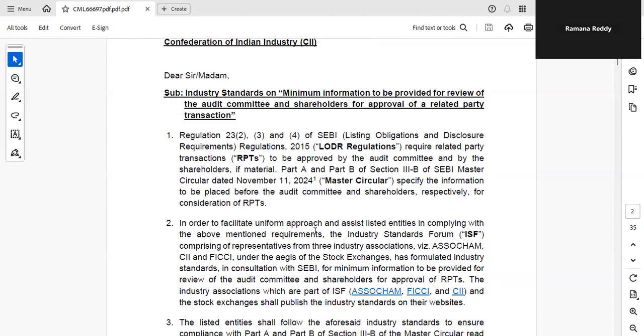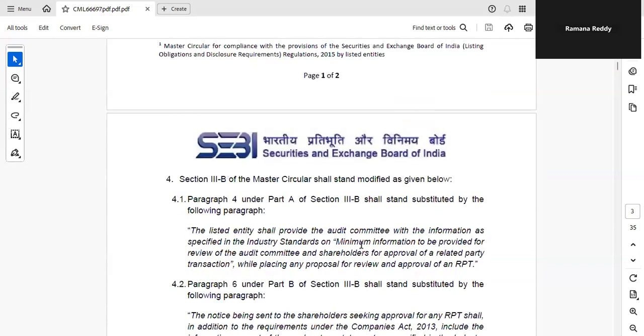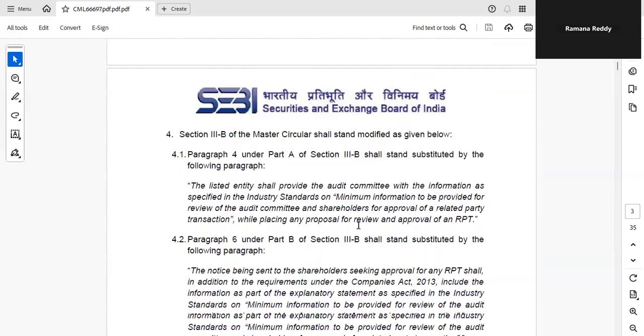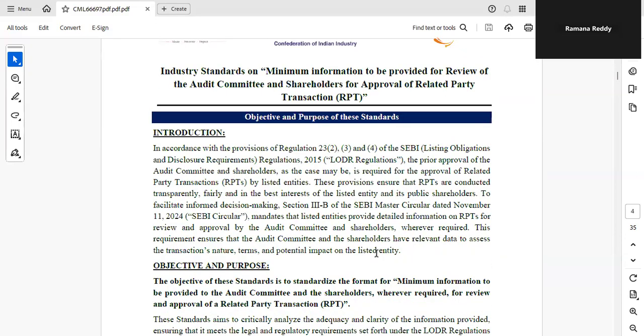In order to facilitate uniform approach and assist listed entities in complying with the mentioned requirements, the Industry Standard Forum, ISF, comprising of representatives of 3 industry associations, ASSOCHAM, CII, and FICCI, under aegis of Stock Exchange, has formulated these standards. These are effective from 1st April 2025. Accordingly, the amendment carried out in Master Circular.